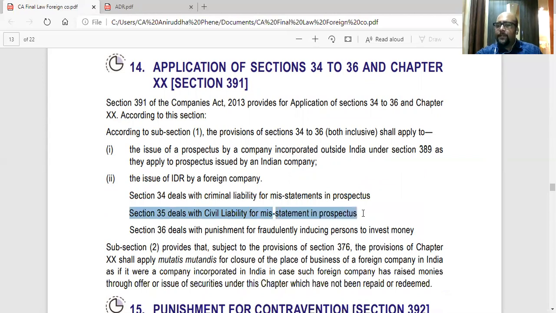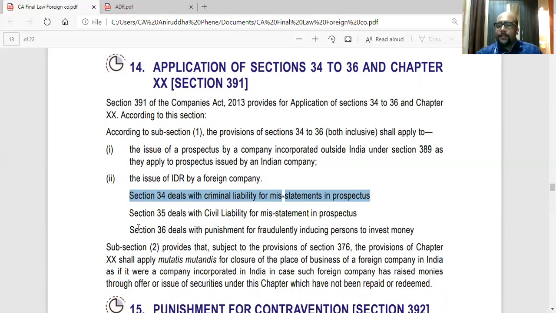Civil liability is basically because of your misstatement in the prospectus, or some error or wrong statement in the prospectus, the investors suffered a loss, they will sue you for the loss. That is a civil liability. You will have to pay up the loss. Criminal liability is where the government will sue you for imprisonment and fine.